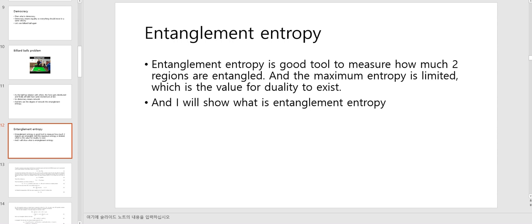Entanglement entropy. Entanglement entropy is a good tool to measure how much two regions are entangled. And the maximum entropy is limited, which is the value for duality to exist. And I'll show what entanglement entropy is.